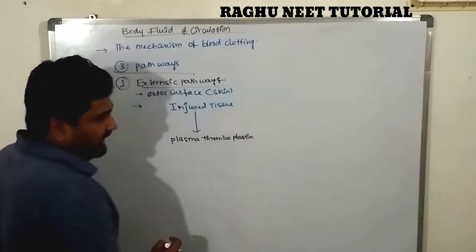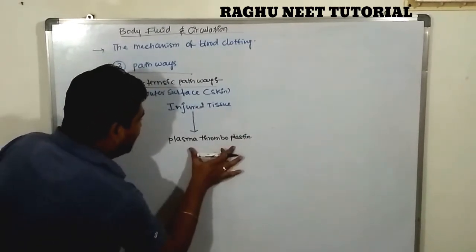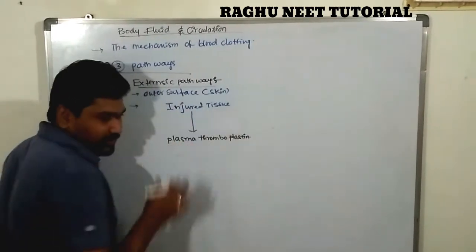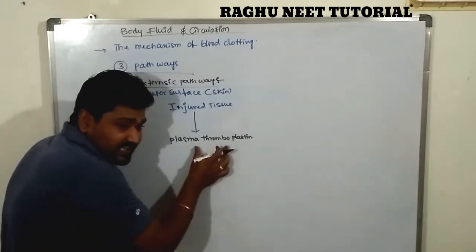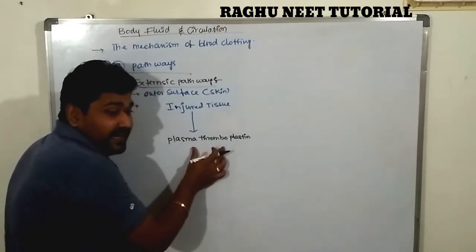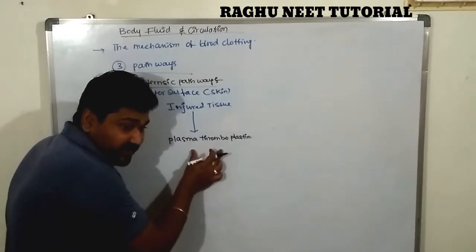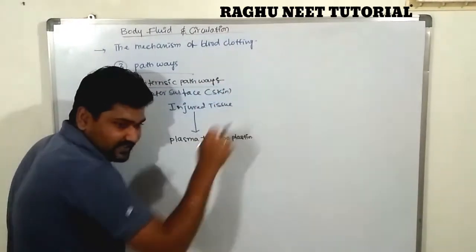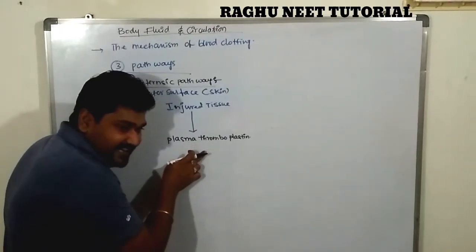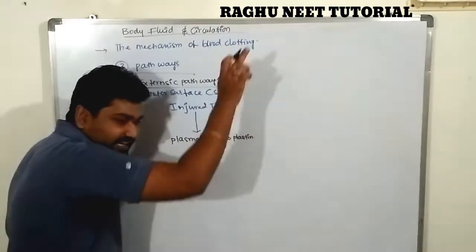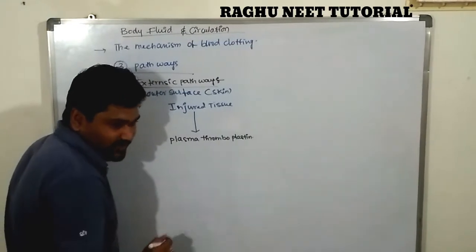This fluid activates the remaining 13 factors; only this fluid activates all the remaining inactive factors, converting them into activated ones.